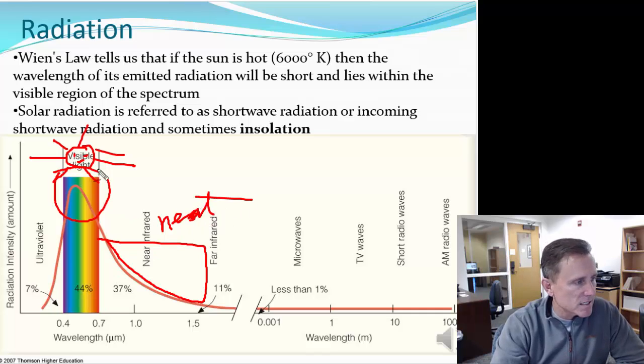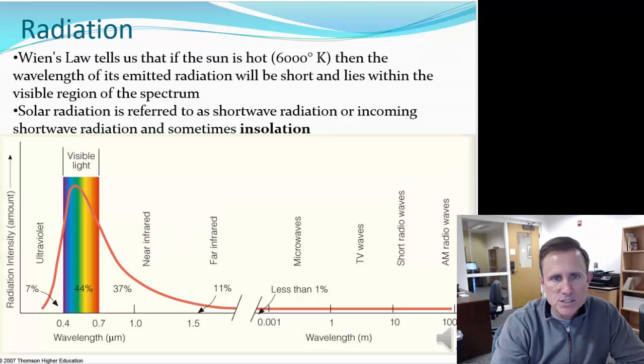That's somewhat intuitive, because here's the sun, and way out here is Pluto. Well, you can see the sun from Pluto. The light arrives at Pluto, but you barely get any of the heat there, because the sun puts out a tremendous amount more visible light than it actually puts out heat. And that's because the sun is very hot. And because the sun is very hot, it puts out most of its radiation in a short wavelength, and it happens to be in the visible spectrum.